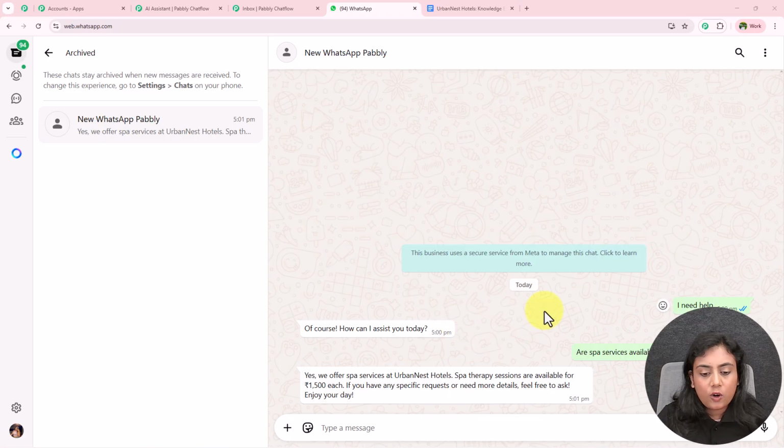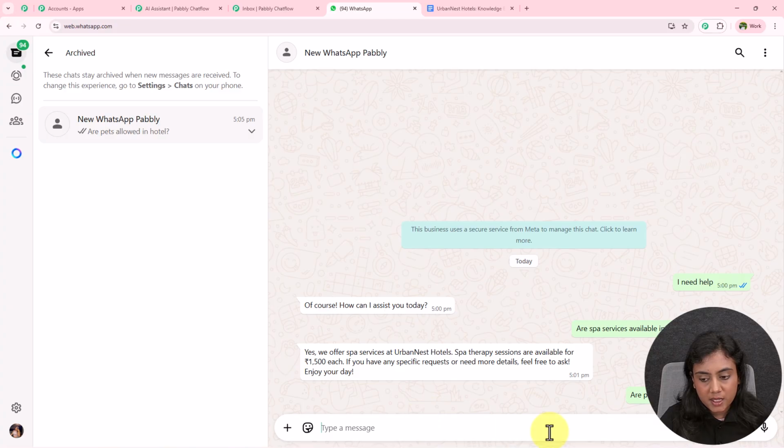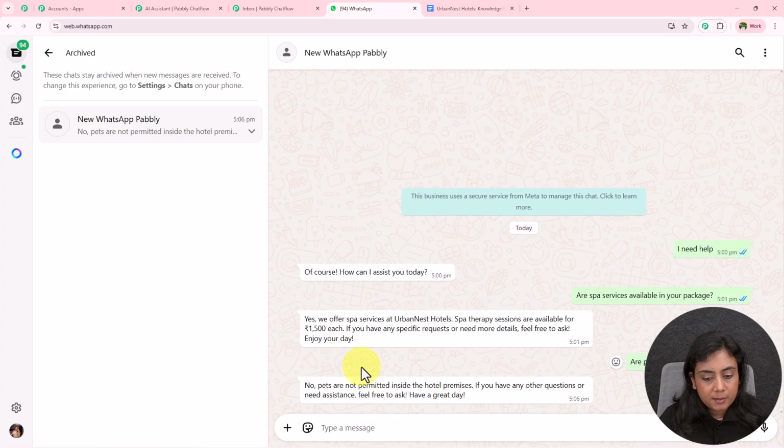and as soon as I have done that, it says yes, we offer spa services at Urban Nest Hotels. Spa therapy sessions are available for 1500 each. If you have any special request or need more details, feel free to ask. Okay, so now I have another question. I want to ask whether pets are allowed in the hotel or not. So I'll write a message over here as, are pets allowed in hotels? So I'm going to send this question right over here. As soon as I've forwarded this question, no, pets are not permitted inside the hotel premises. If you have any other questions or need assistance, feel free to ask.